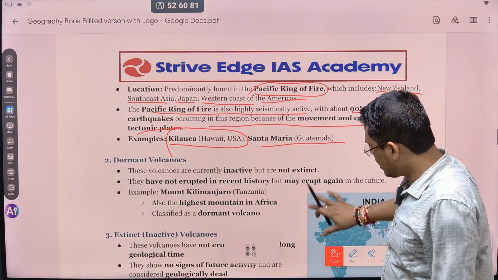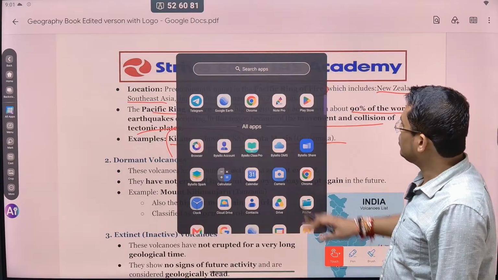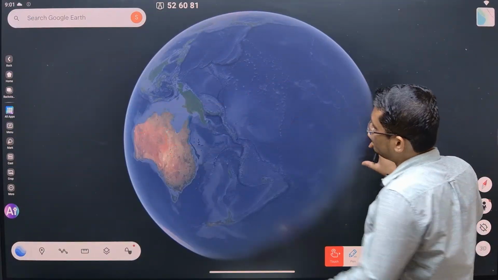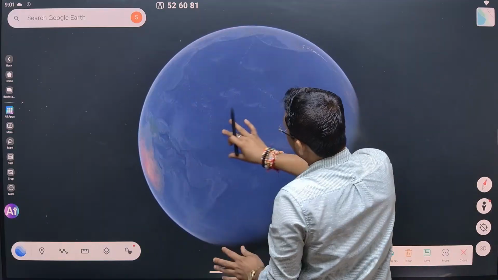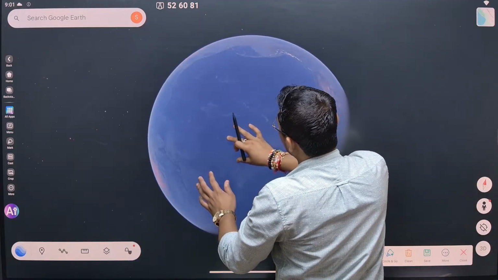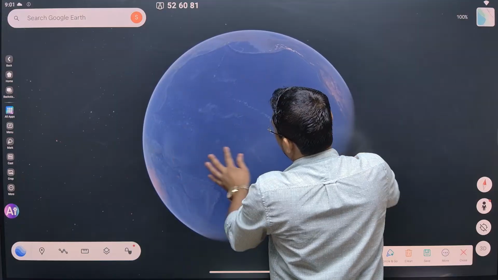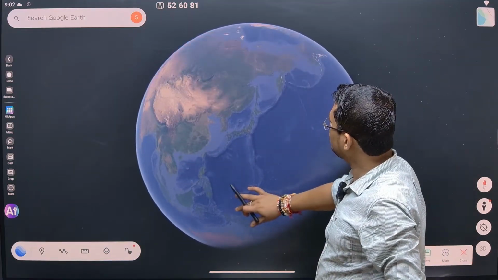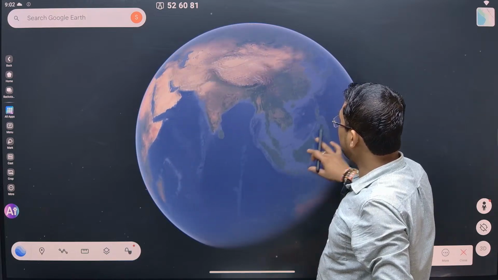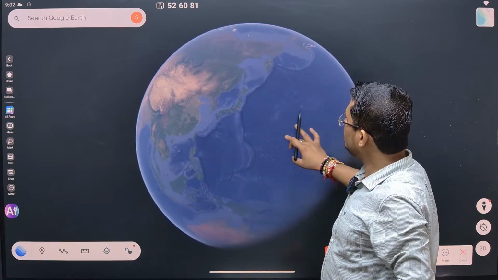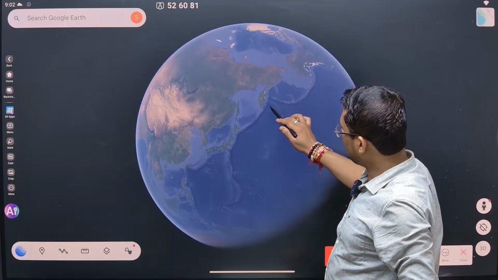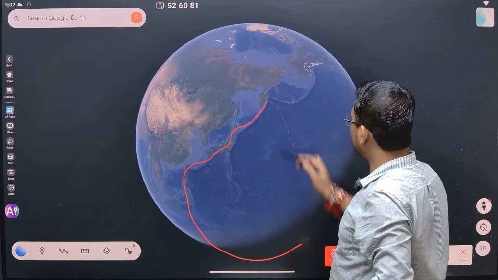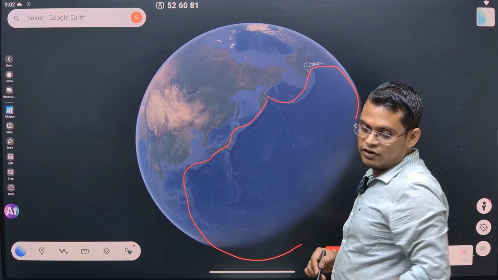मैं आपको एक बार दिखा देता हूँ कहाँ होती है ये जो Pacific Ring of Fire. तो उससे आपको आइडिया लगेगा why this region is very much important. तो अगर आप इस मैप को अच्छे से पढ़ोगे, so you will find, थोड़ा छोटा हो जाए तो मैं आपको अच्छे से दिखा सकता हूँ. Yes, so this region you can see, this is the Pacific Ocean and this is India, China. You can see this ring starting from here, it is moving like this. This region is very much prone to volcanic activity. So this region is called Pacific Ring of Fire.